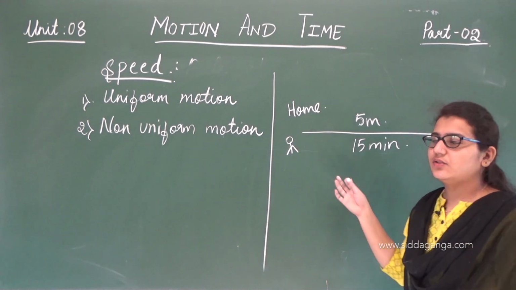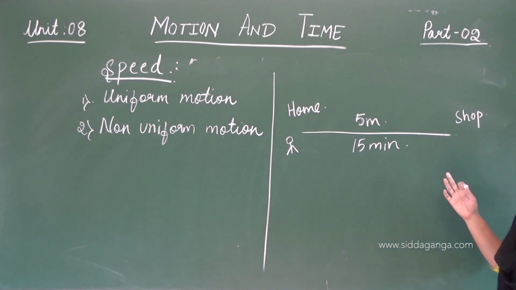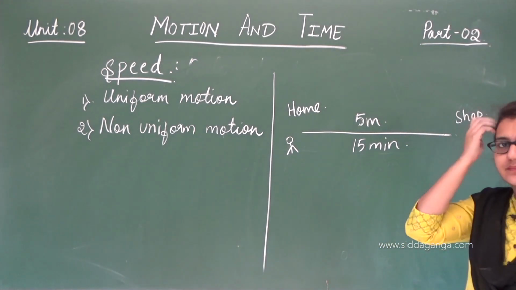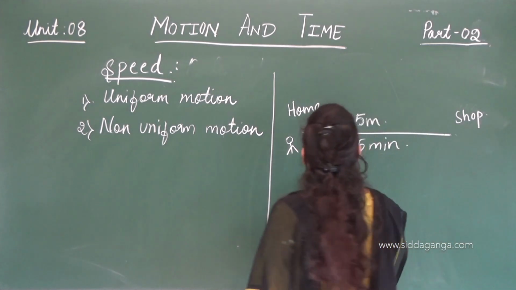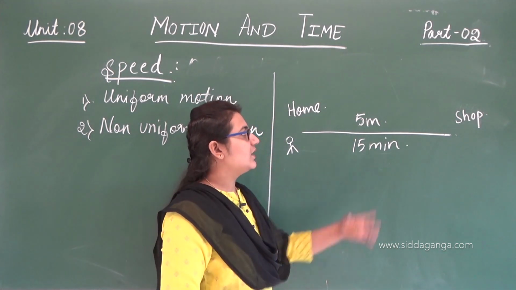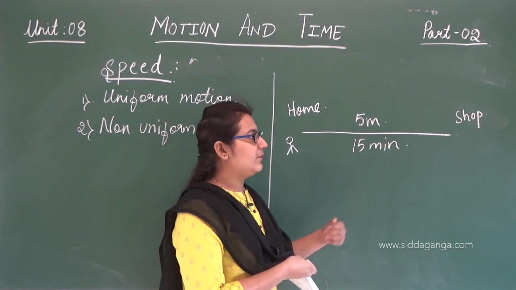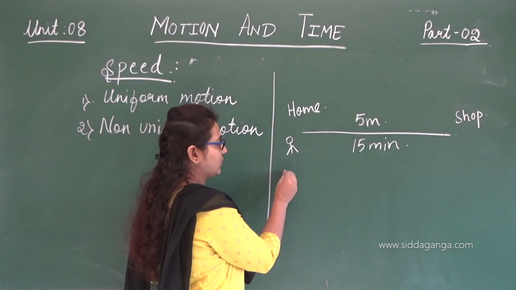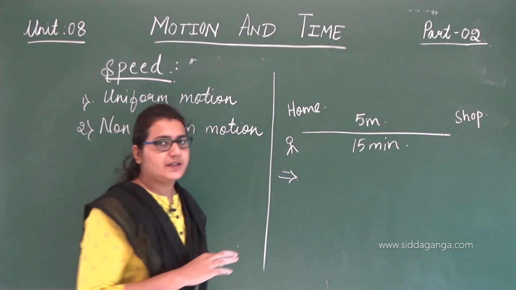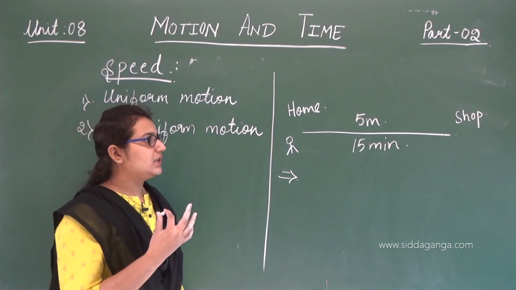So to calculate this speed, we know the distance traveled is 5 meters and the time taken is 15 minutes. Now the question is, what is his speed?